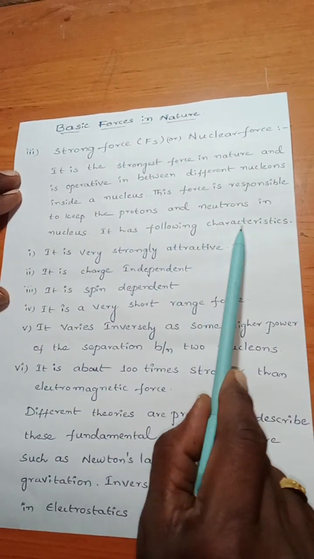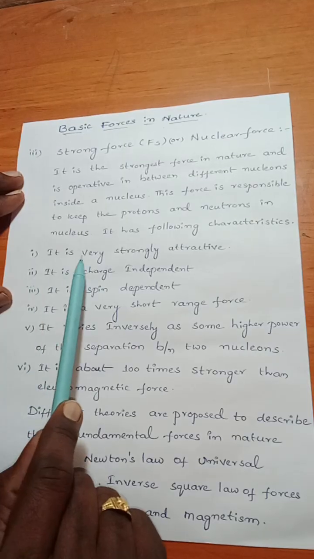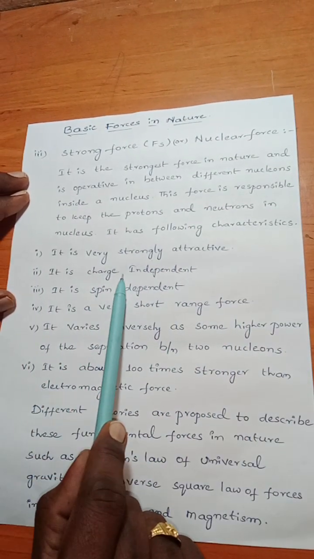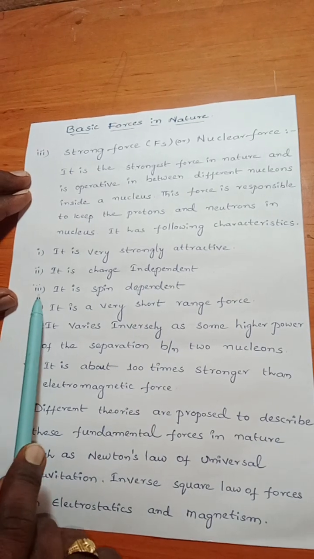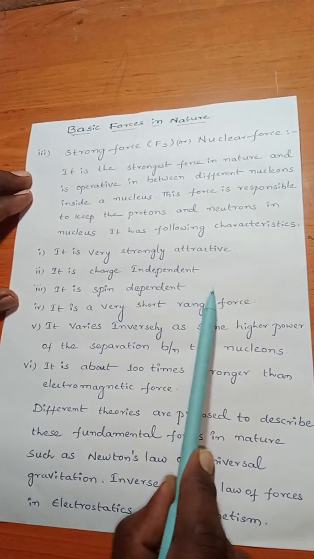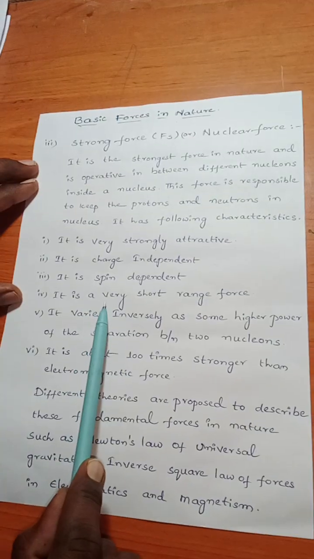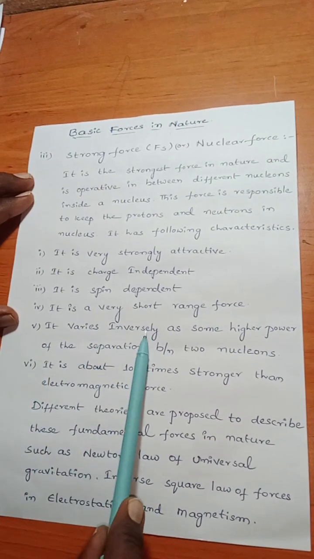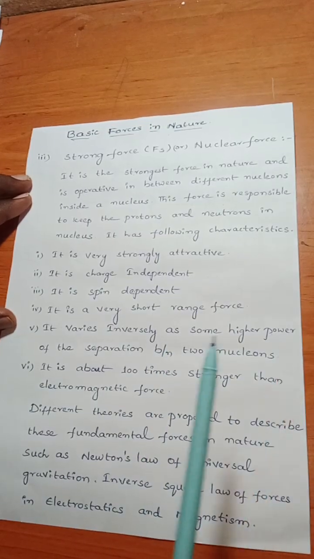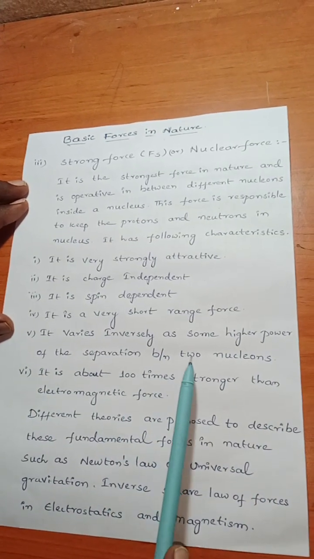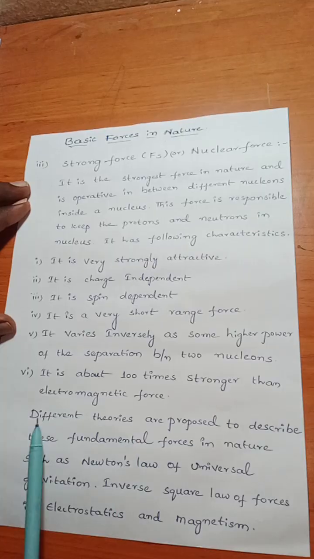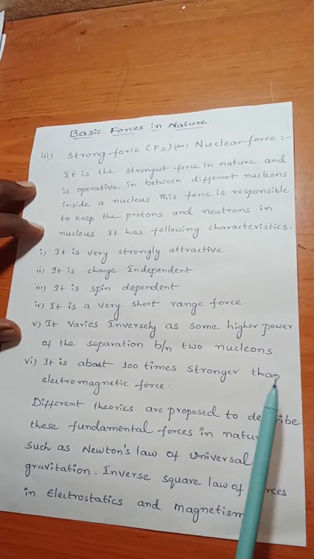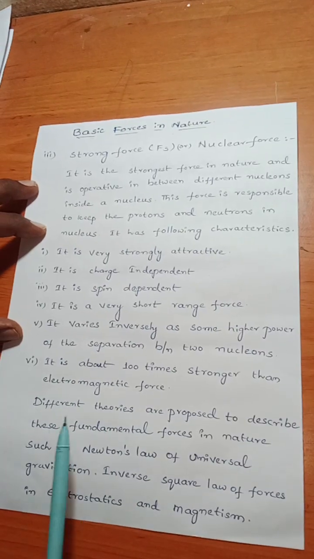It has following characteristics. First one, it is very strongly attractive. Second one, it is charge independent. Third one, it is spin dependent. Fourth one, it is a very short range force. Fifth one, it varies inversely as some higher power of the separation between two nucleons. Sixth one, it is about 100 times stronger than electromagnetic force.